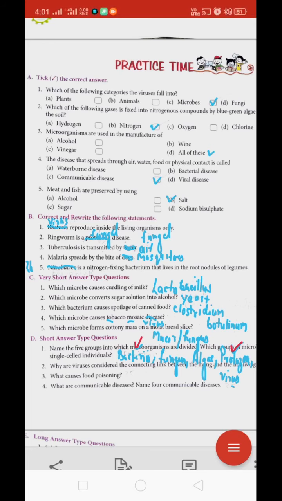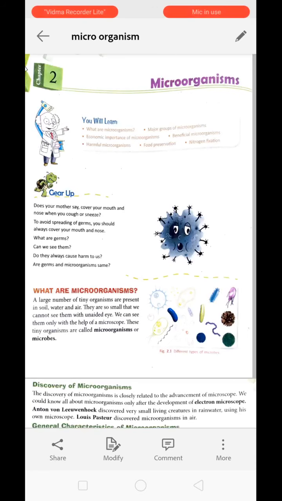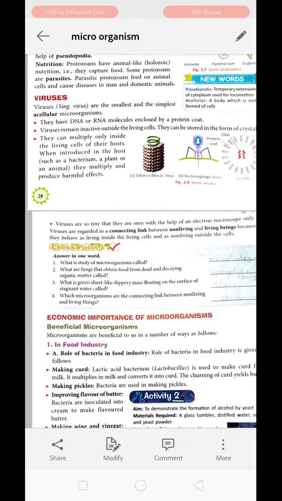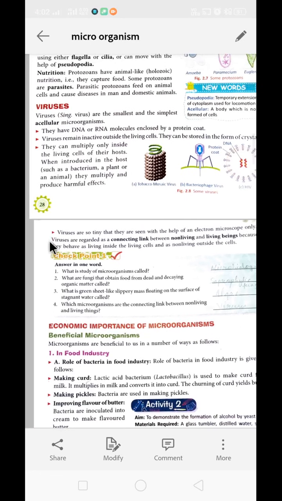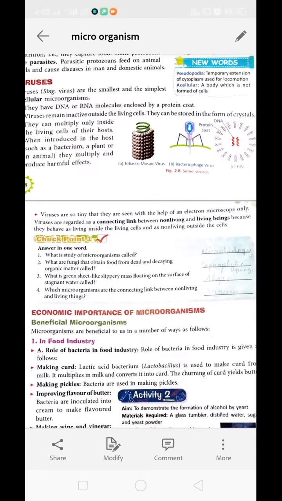Now next is, why are viruses considered as a connecting link between living and non-living things? Just move to the page where viruses are mentioned. See, from here you have to write: viruses are regarded as a connecting link between the living and non-living because they behave as living inside the living cell and non-living outside. So from here to here, these two lines you have to write.